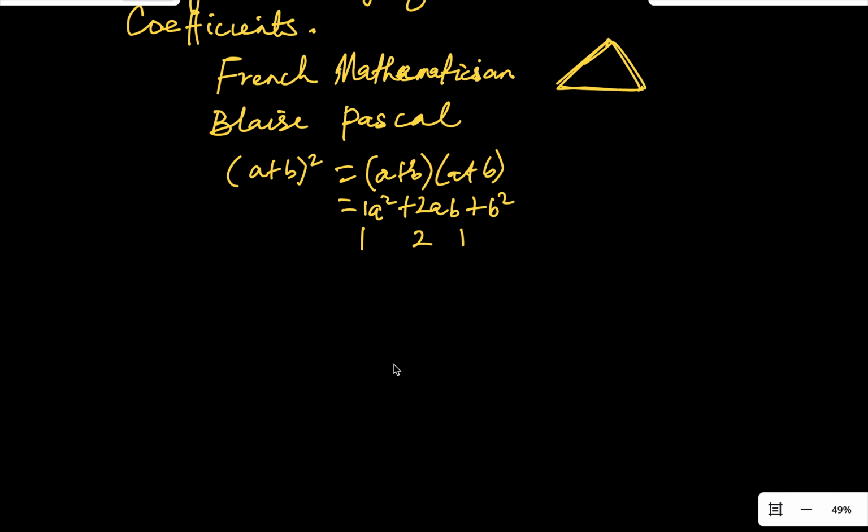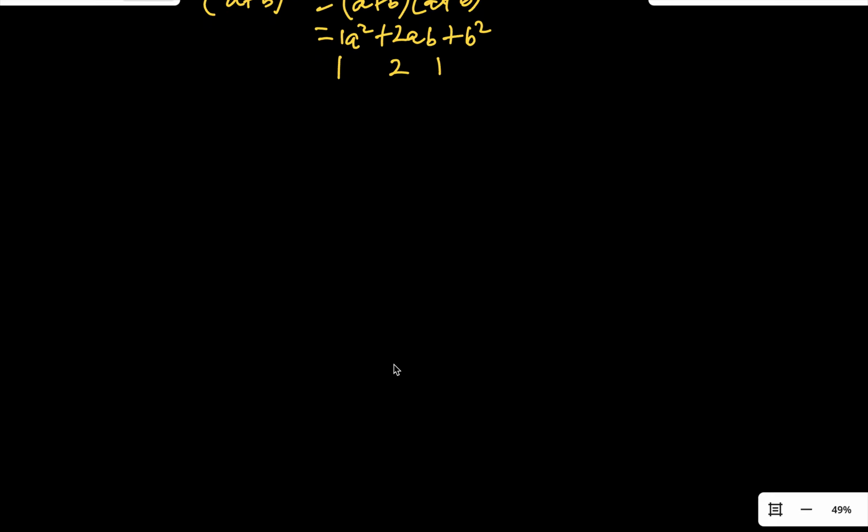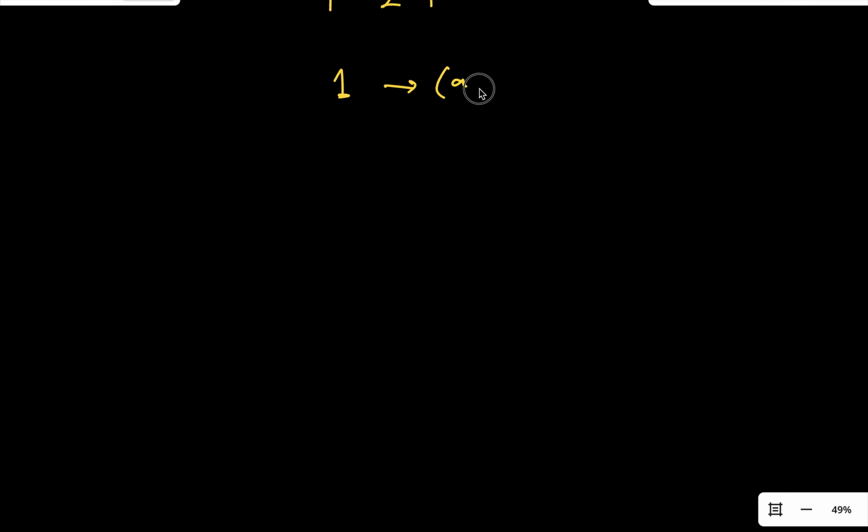Now how do we build them? Let us start with 1. This is for when you have (a + b) to the power of 0. Everybody in this life knows anything raised to the power of 0 gives you back 1. Then for the second row, we start with 1 and always end with 1. Since we are talking about a binomial, a two-term expression, (a + b) to the power of 1 gives us a + b.